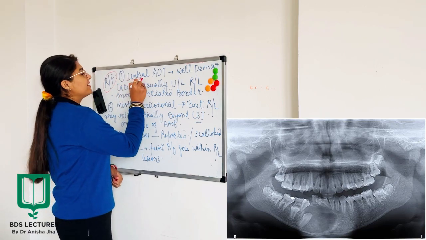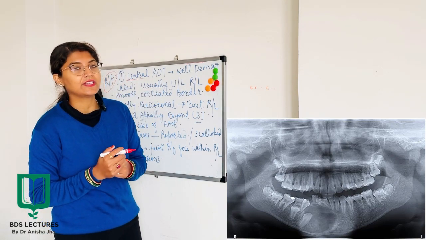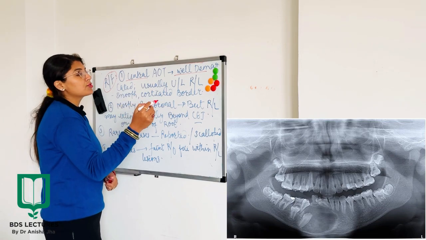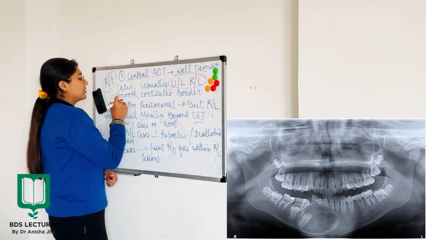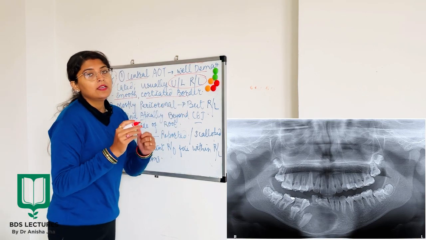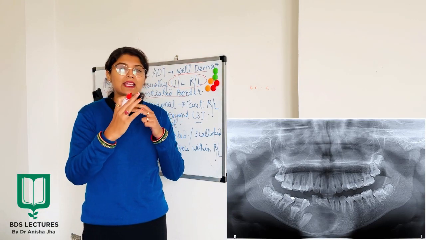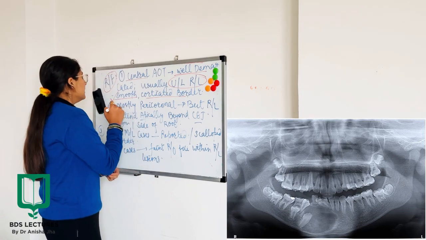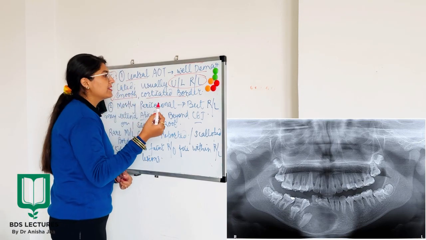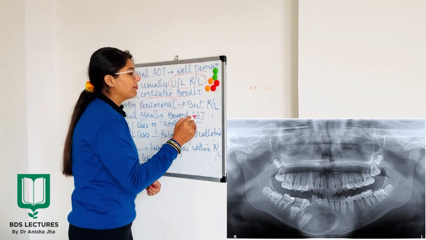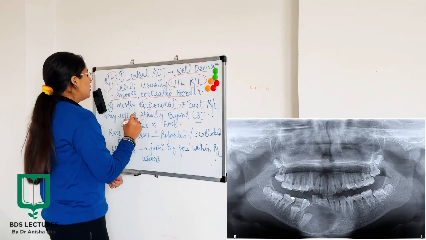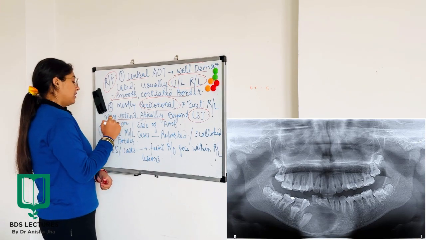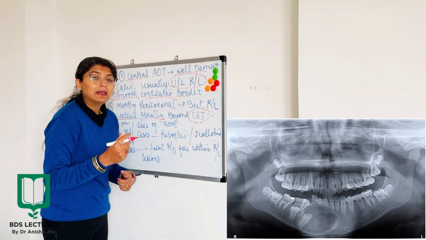Now when I talk about the central variety of AOT, अगर मैं central variety या फिर intraosseous AOT की बात करूं तो radiologically you will see a well demarcated, okay, usually unicentric radiolucency, okay, which is going to have a smooth corticated border. नाउ यूजुअली आपको रेडियोलुसेंसी नजर आएगी जो कि यूनिलॉक्यूलर होगी एंड दैट रेडियोलुसेंसी विल हैव अ स्मूथ कॉर्टिकेटेड बॉर्डर. ओके, नाउ मोस्टली the presence is pericoronal, but sometimes what happens is जो आपका रेडियोलुसेंसी है वो apically extend कर सकता है beyond CEJ.